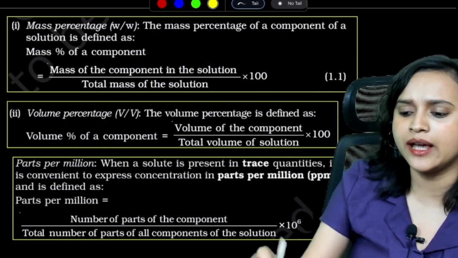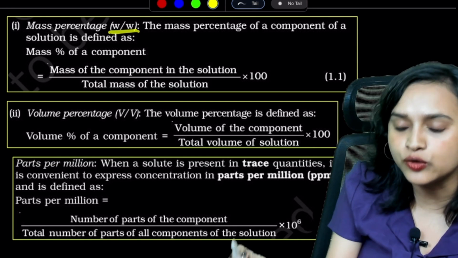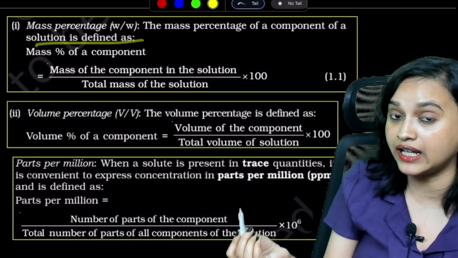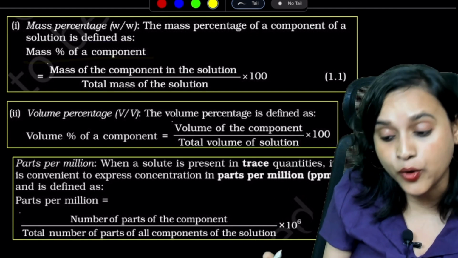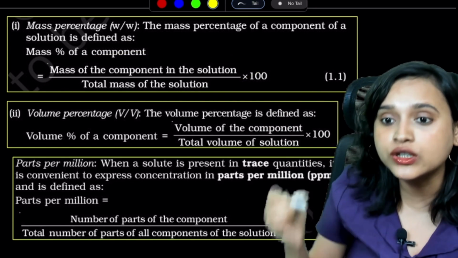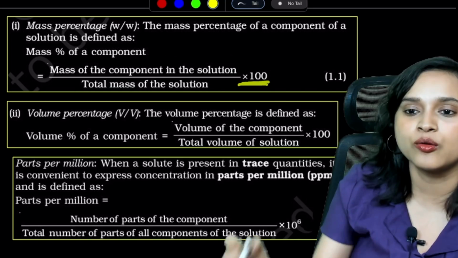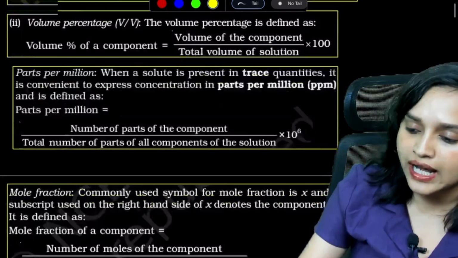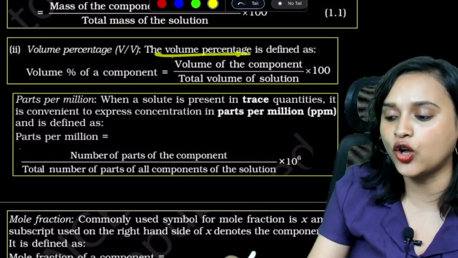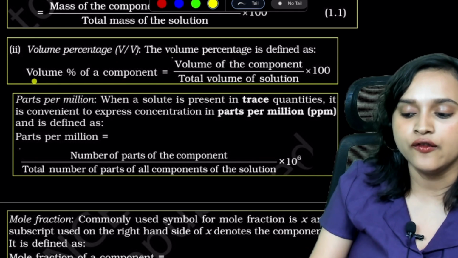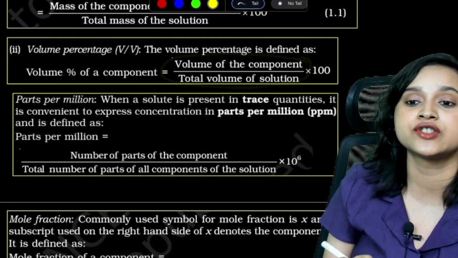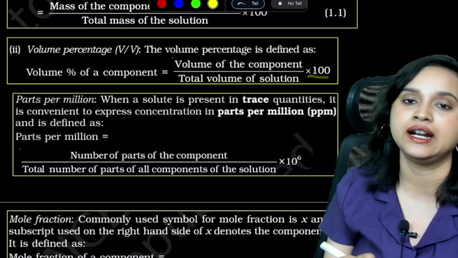Now look at this. Mass percentage क्या होता है? Mass percentage is basically W by W. You can define it by saying the mass percentage of a component of a solution is defined as mass percent of a component, which is equal to mass of the component in the solution divided by total mass of the solution multiplied with 100. Okay. All right, let's go ahead. Now, volume percentage, V by V. This is equal to the volume percentage is defined as volume percent of a component is equal to volume of the component divided by total volume of solution multiplied with 100.